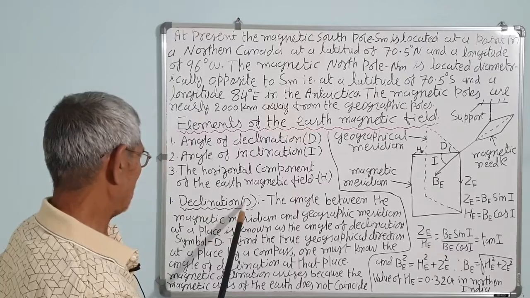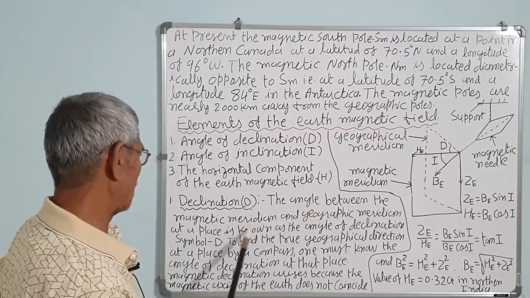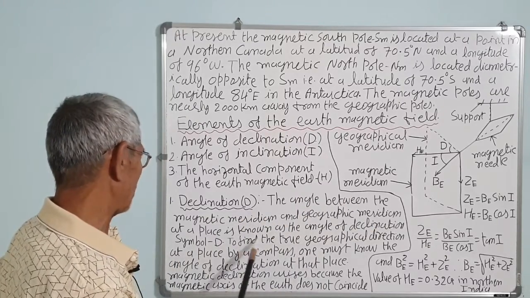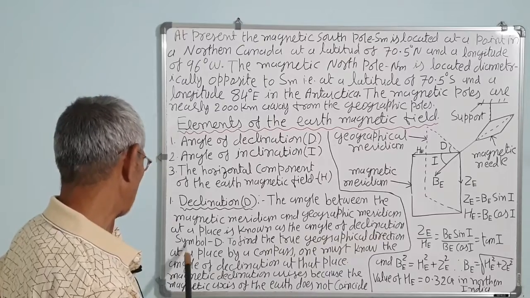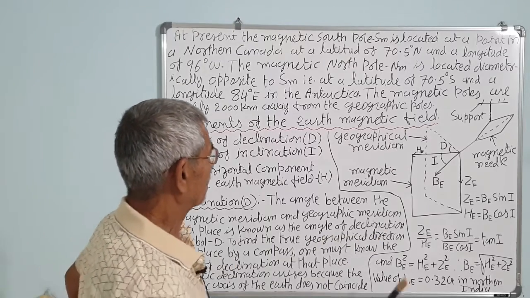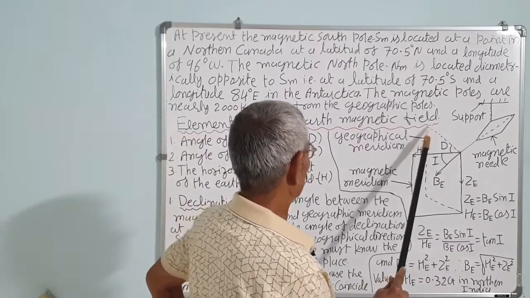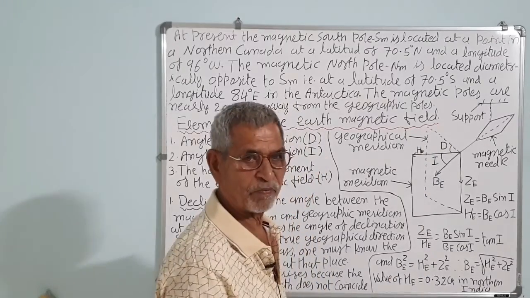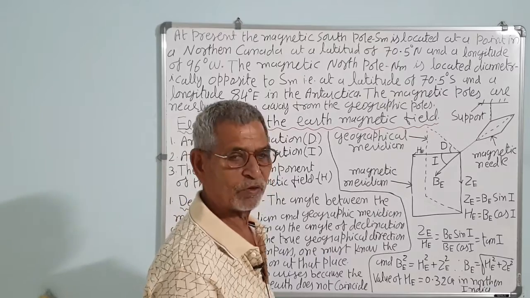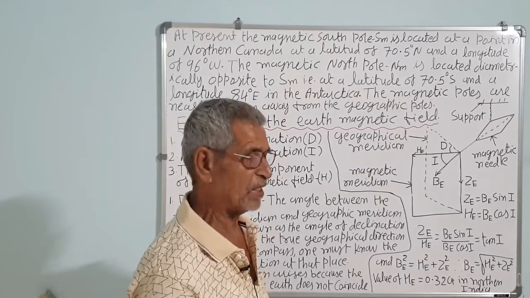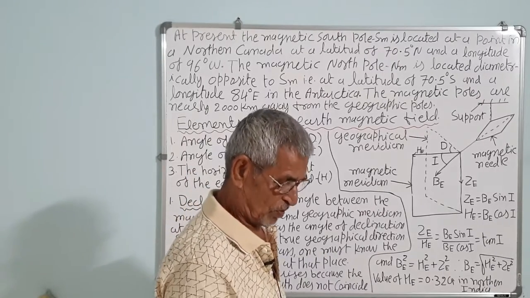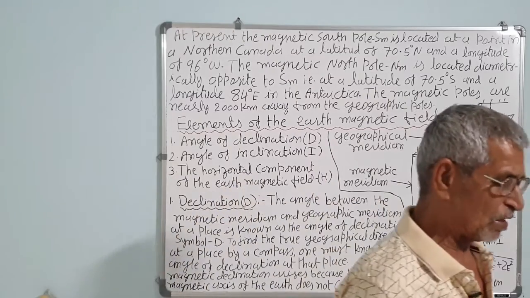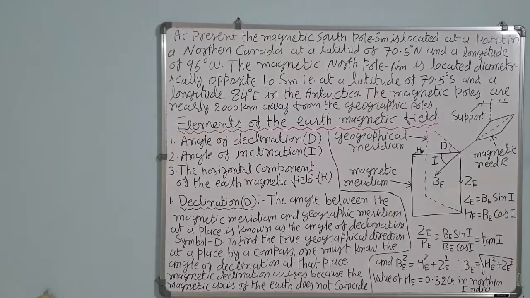The declination D, definition: the angle between the magnetic meridian and the geographical meridian at a place is known as the angle of declination. Symbol is D. The geographical meridian is the vertical plane passing through the geographical north and south. The magnetic meridian is the vertical plane passing through the magnetic north and south.